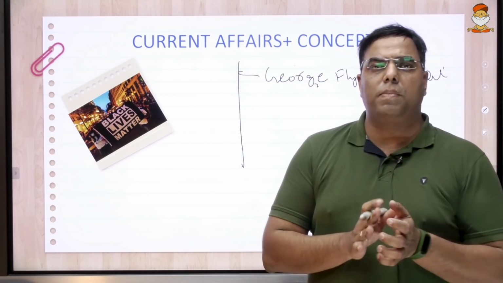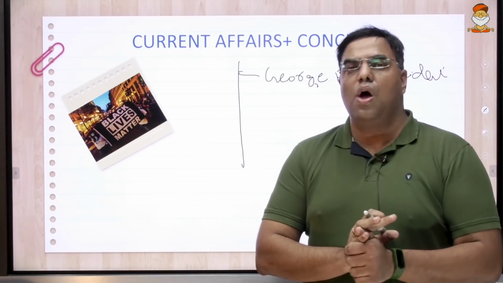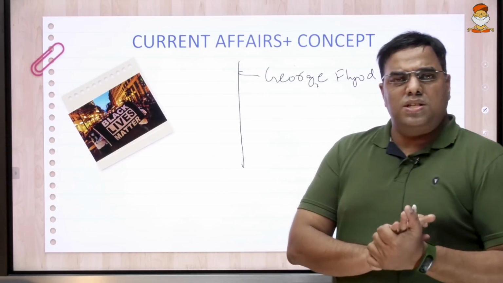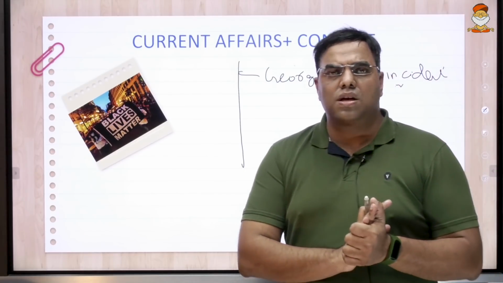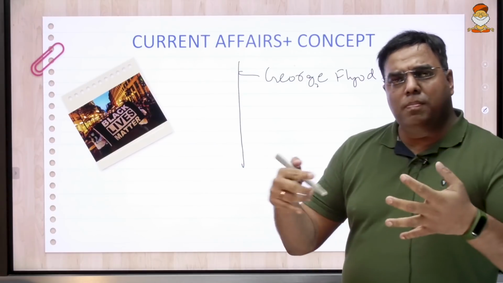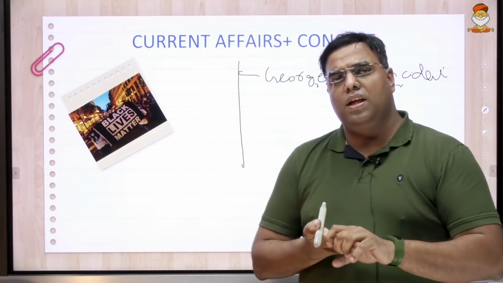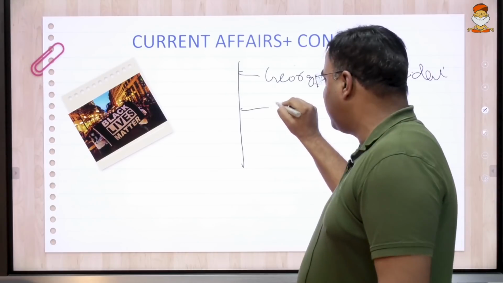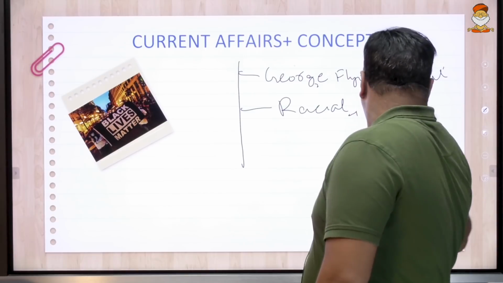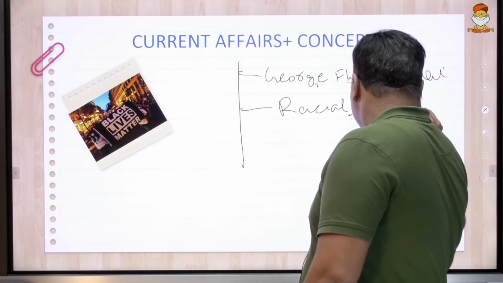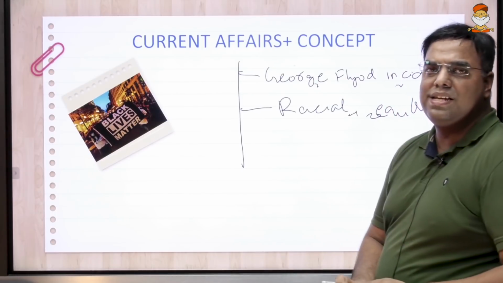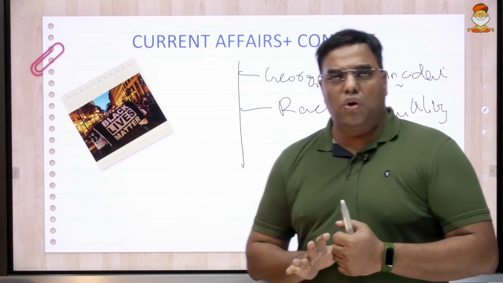The problem with people who are preparing for sociology through self-study, or from sources but are not comprehensive about the concepts, is that you tend to write a very superficial answer, no different from an average GS answer. It has happened. A lot of people have come out fighting, asking for racial equality and all this. Usually you keep writing all of this, right? One of the things that you miss is the sociological concept.